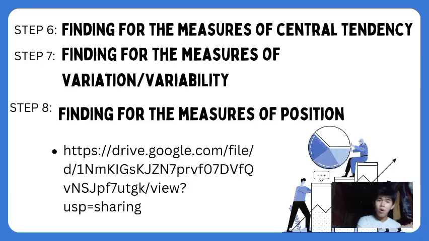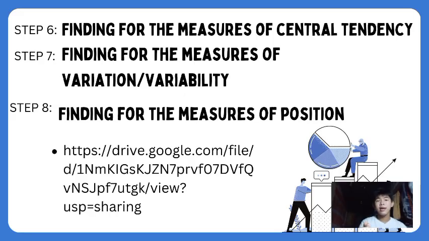So, with no other questions, let us now proceed to our steps in utilizing it in Jamovi because I want that to be performed also by you. In finding measures of central tendency, step 7, finding measures of variation or variability, and step 8, finding the measures of position.